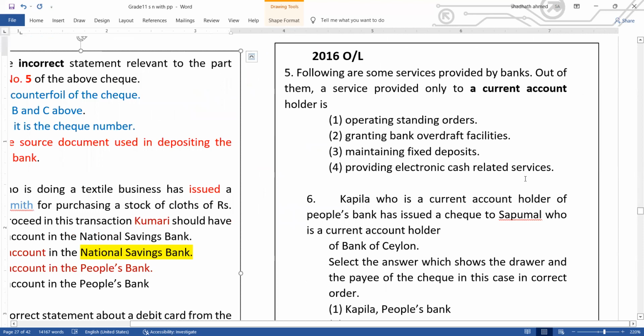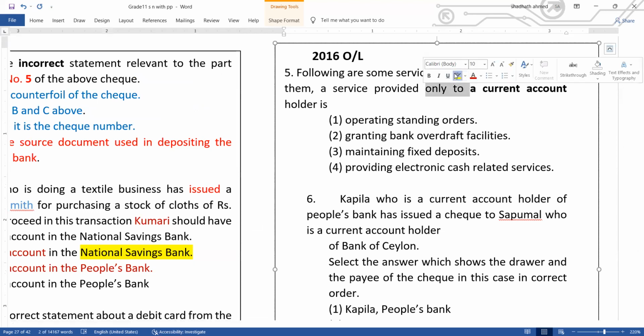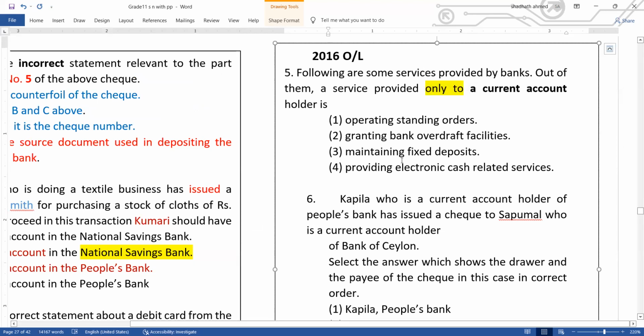Following are some services provided by banks. Out of them, which is a service provided only to a current account holder? Read the word carefully. Operating standing orders. Yes, operating a standing order is sometimes given for savings deposits also.